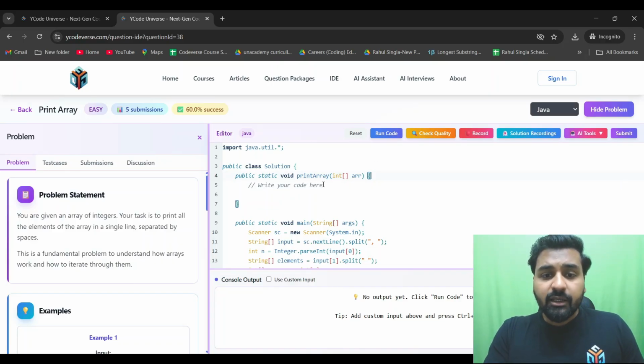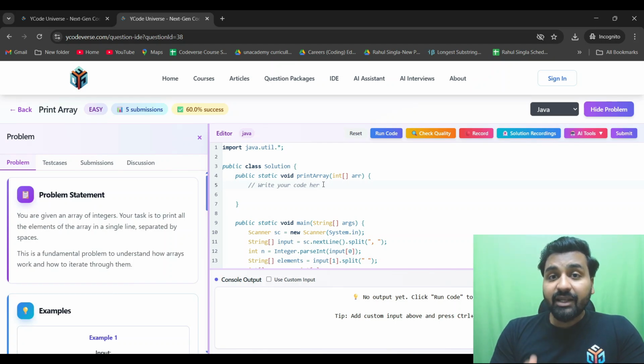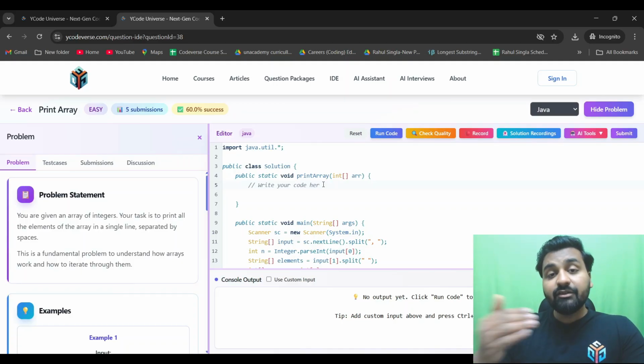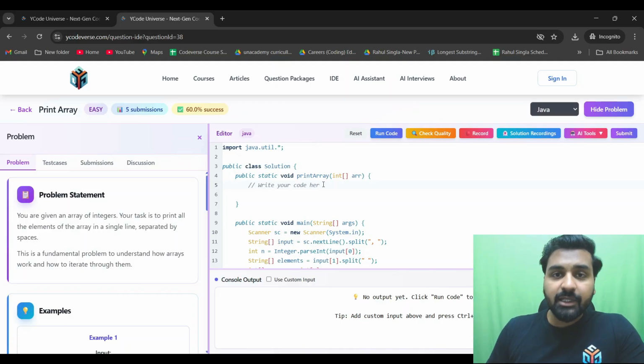So let's say if I go here, and this is a very simple question. Why have I added these simple questions as well? Because whenever a person, let's say you are a working professional, or you are a person who is starting your DSA, and you have learned just arrays, and you come here and start doing the questions, you always want to start from the very basics. So these are those basic questions: print array, sum of the array, and as you go forward in the easy ones as well, then medium, then hard, the difficulty will keep on increasing and everything will be covered.